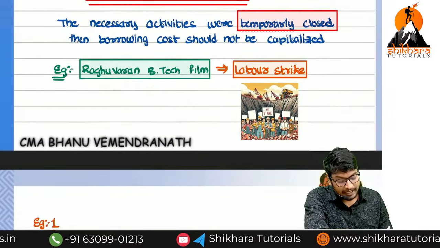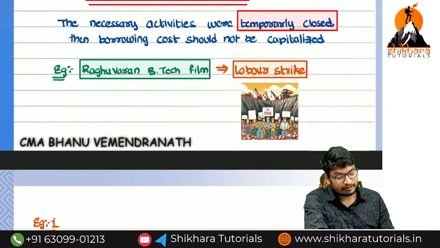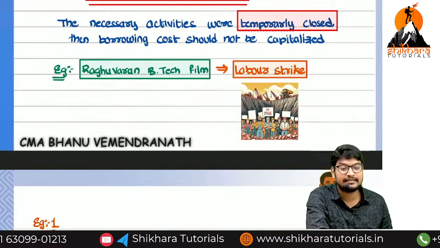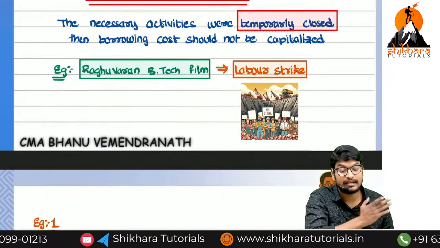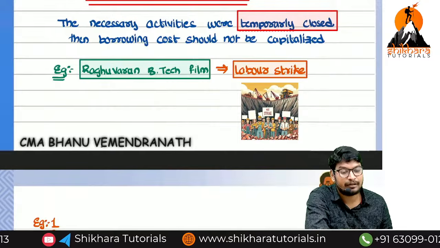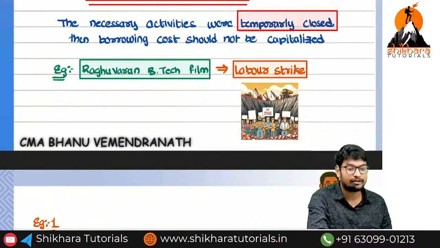Example, have you seen the Raghuvaran B.Tech film? In that film, there is a labor strike. On that labor strike, this is a default of ours. This is an abnormal activity. If you control all these things, the labor strike will not be there. For that reason, this abnormal activity is called as what?